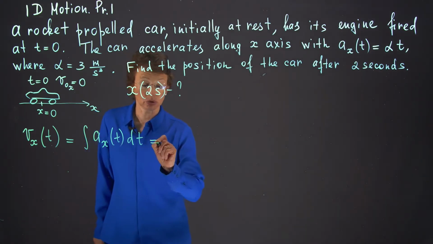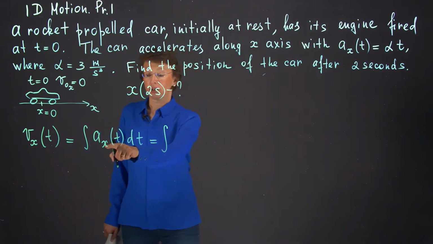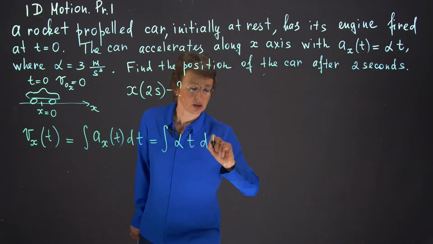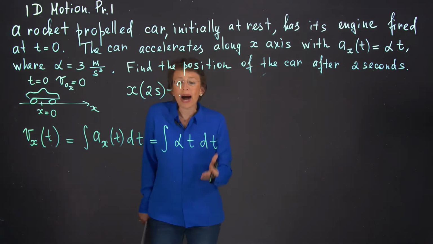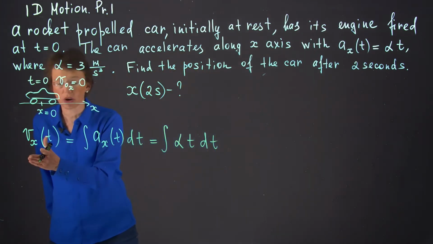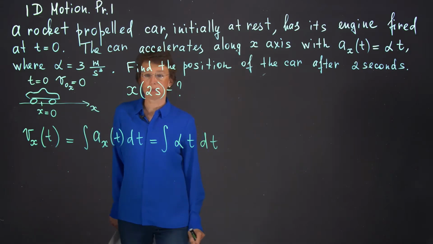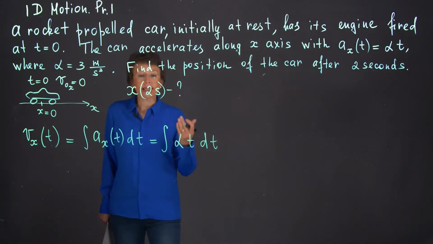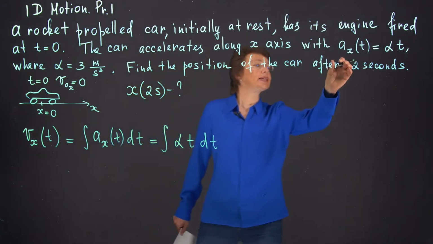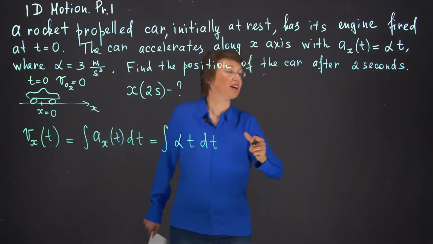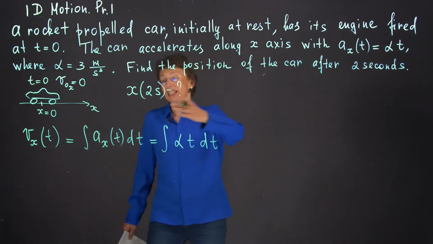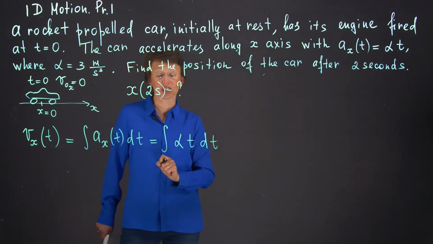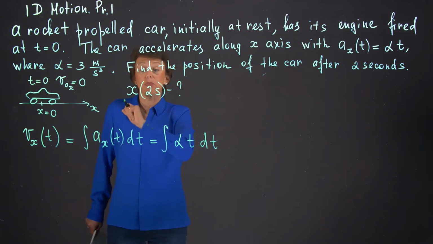What I need to do next, I need to plug in here the acceleration. You might ask me, why in the world am I looking for velocity? I was asked to find the position. But can I find the position immediately? No, I cannot do that. I have this acceleration that changes with time. So what I need to do, I need to find velocity first by integrating the acceleration. And only then I will look for position.